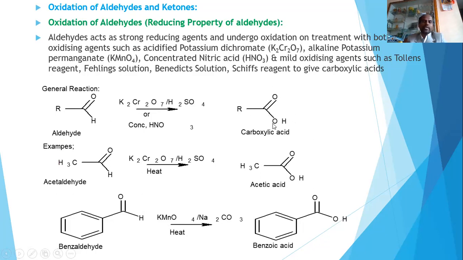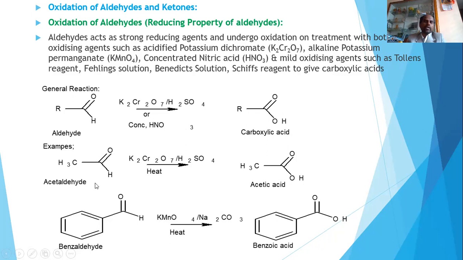So what is happening here? There will be an addition of oxygen. When we add oxygen to this aldehyde, it gets converted into a carboxylic acid. This process is called oxidation. Aldehydes undergo oxidation in the presence of acidified potassium dichromate, forming a carboxylic acid. This is a general reaction.